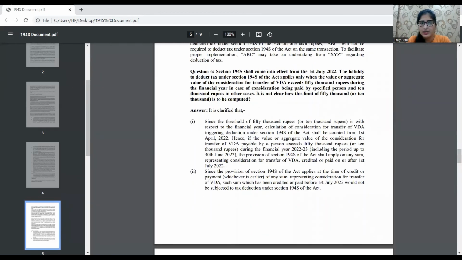Now, this point I have already clarified, like the limit of 50,000 or 10,000 would be considered from 1st of April, that is throughout the financial year. So threshold will be considered from 1st of April. However, the TDS would be applicable only after 1st of July, when the TDS section got implemented by the government.